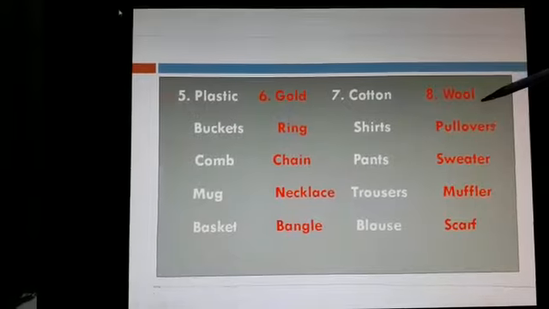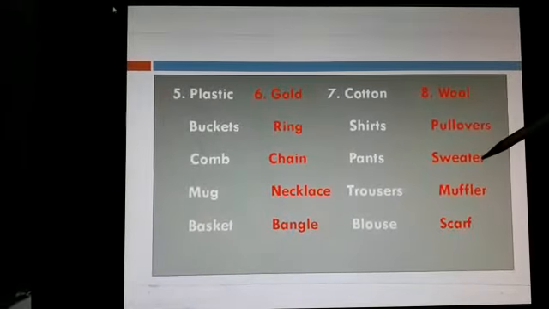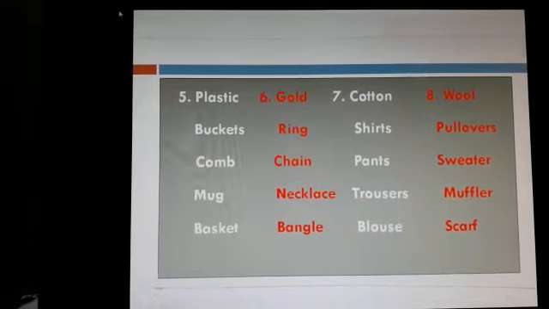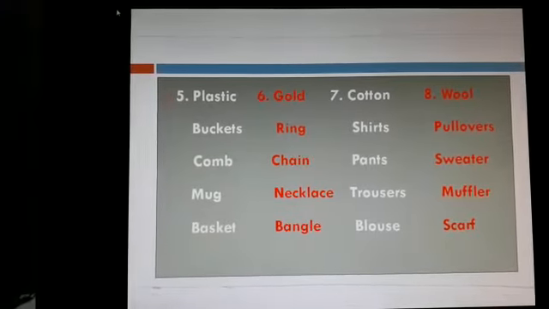Last one is the wool. From the wool we get pullovers, sweater, muffler and scarf. So these are the answers. Write it in the textbook and learn them.